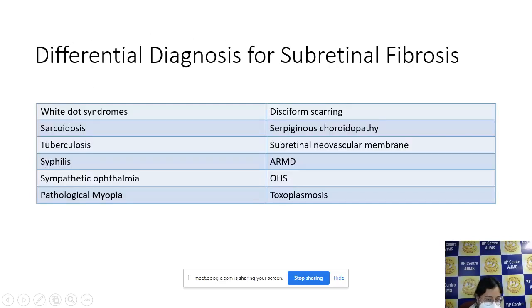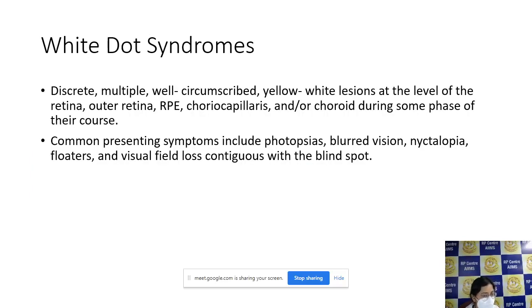Now coming on, as in our case we had excluded all these causes. Sarcoidosis was ruled out, TB was ruled out, syphilis was ruled out, there was no history of trauma. So after ruling out all these causes, we came to a diagnosis of idiopathic chronic panuveitis, which suggested white dot syndromes. Now what are white dot syndromes? They are discrete, multiple, well circumscribed yellow-white lesions at the level of the outer retina, RPE, choriocapillaris and or choroid during some phase of their course. Common presenting symptoms include photopsias, blurred vision, nyctalopia, floaters and visual field losses.